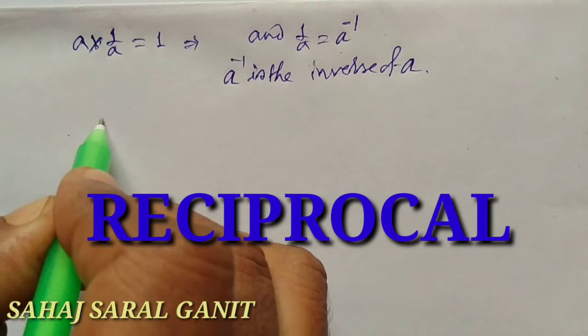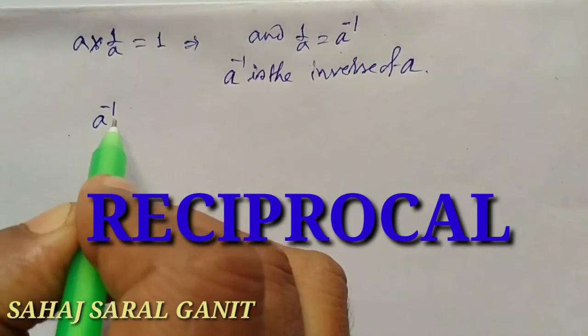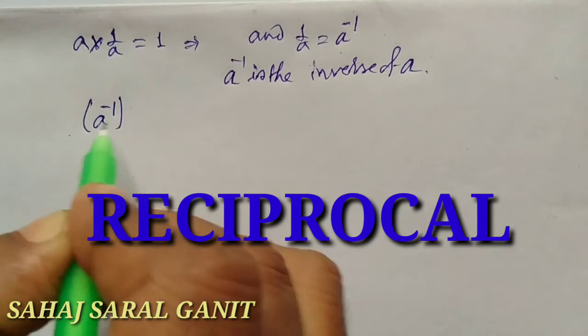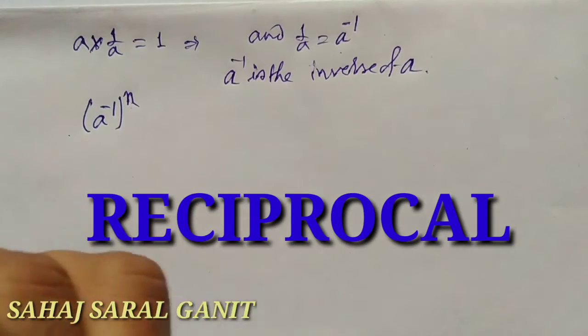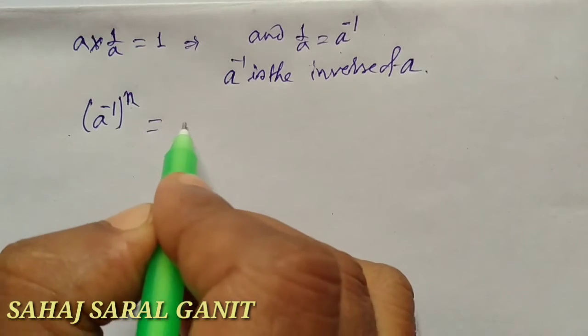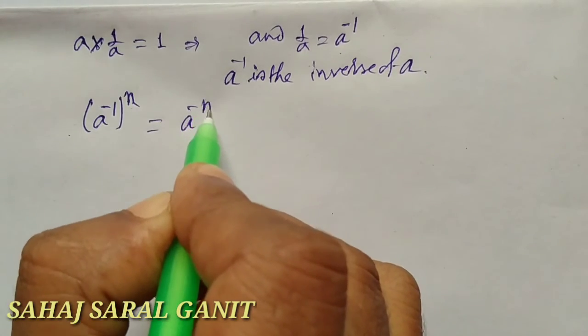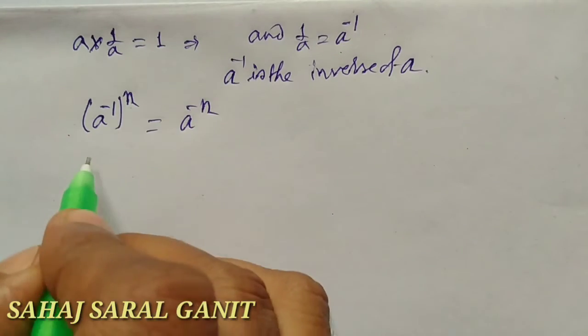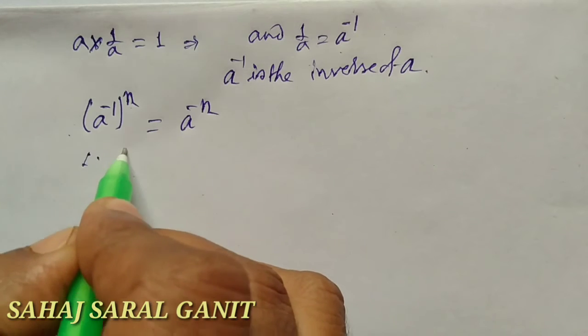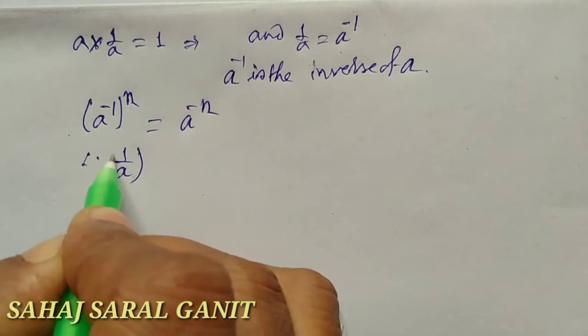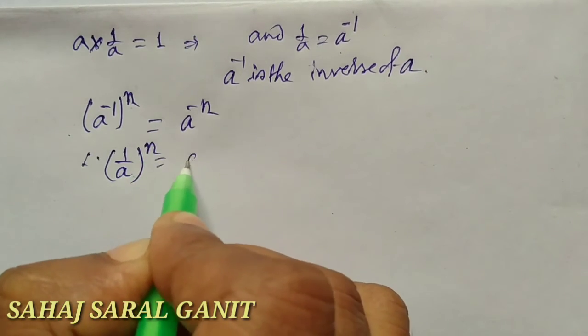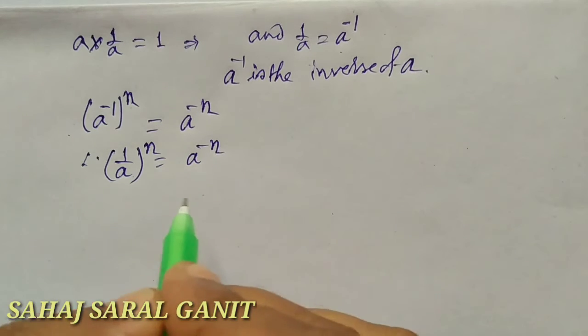Now if a inverse is multiplied n times, then it is a to the power minus n, and we know a inverse is equal to 1 by a, so a inverse to the power n is equal to a to the power minus n.